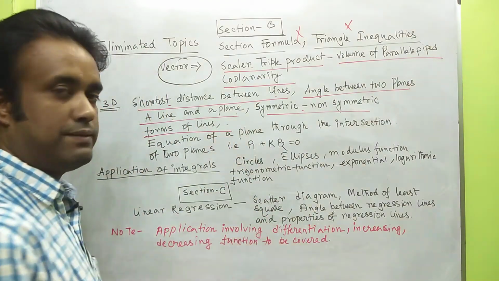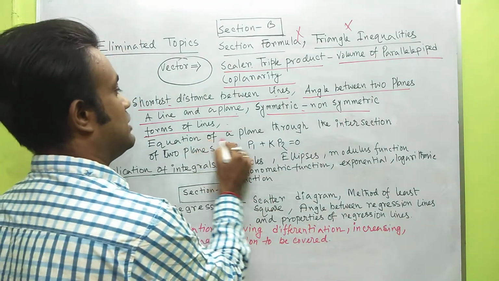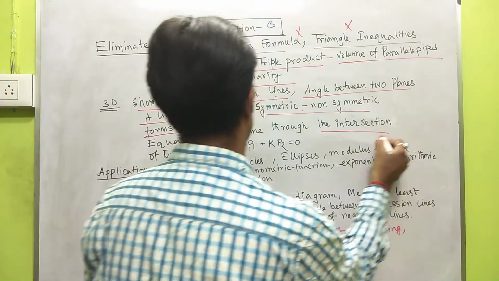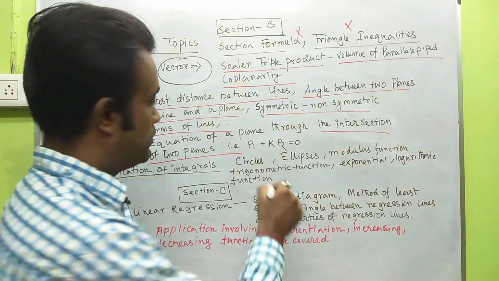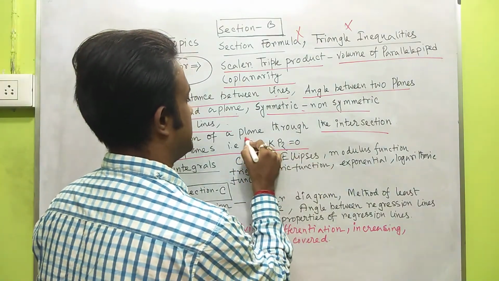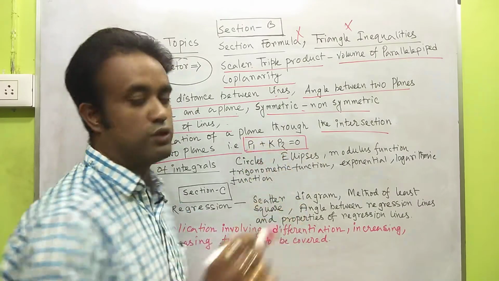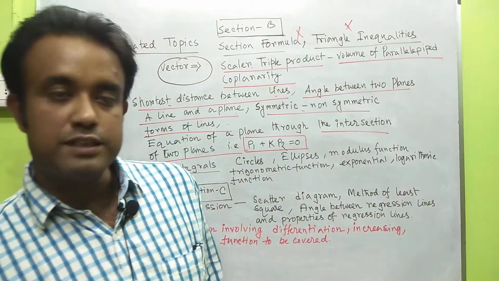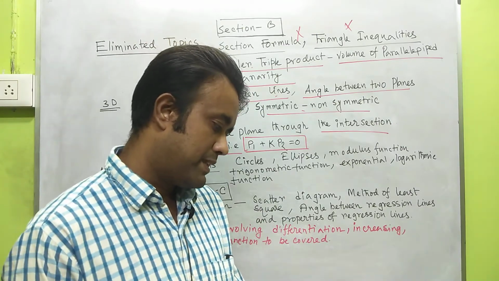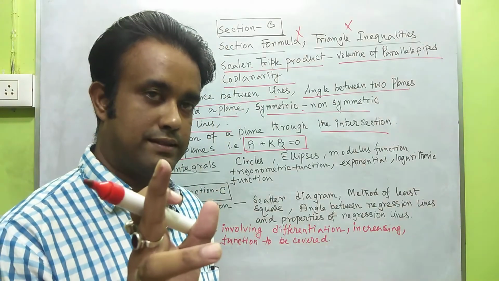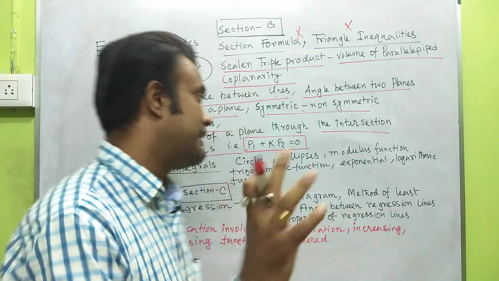Now in the plane, the equation of a plane through the intersection of two planes, that is P1 plus KP2, this form is also removed.